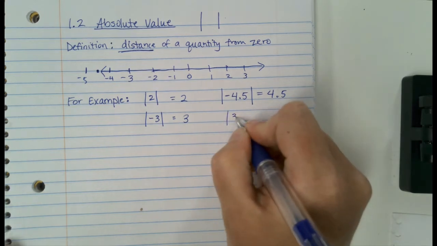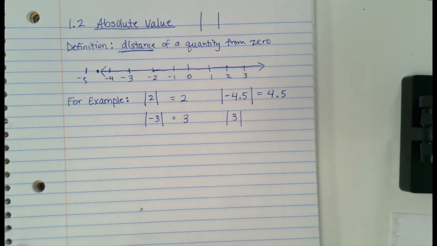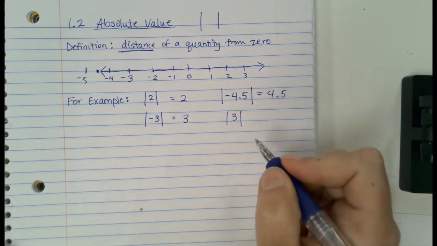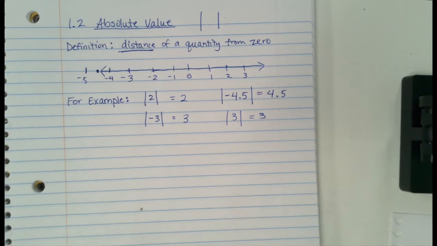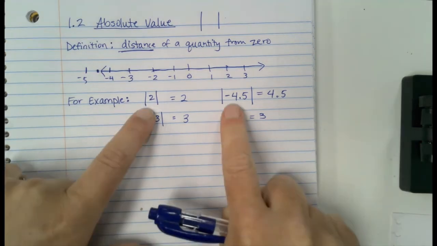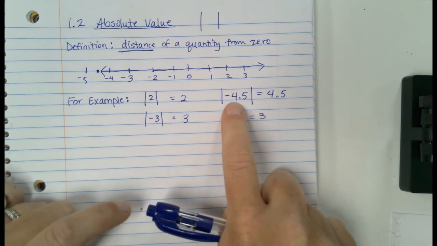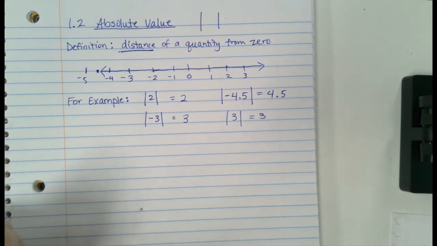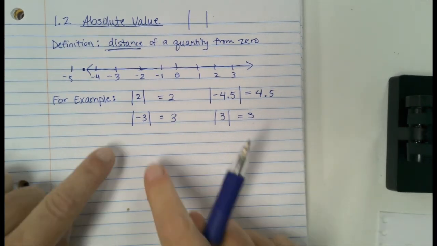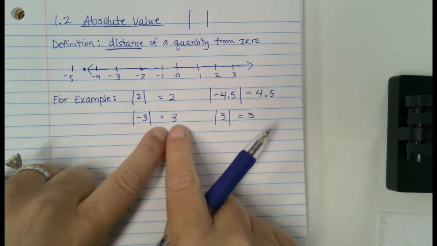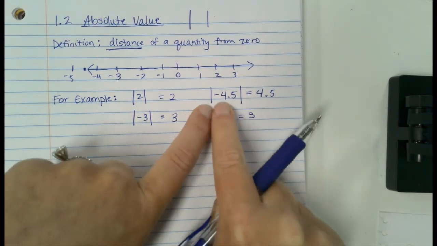How about the absolute value of 3? How many units away from 0 is 3? Can you be a negative distance away? It's just 3. Good. Okay? So what you need to get in the habit of doing is when you see absolute value, you look at the number that you're looking at, but you ignore whether it's positive or negative, because the absolute value is always going to be positive. Don't overcomplicate this. When you take the absolute value of something, you should get a positive answer, and exactly what that number is.